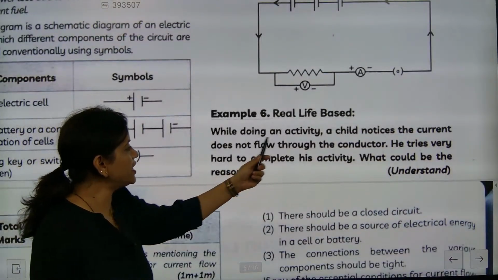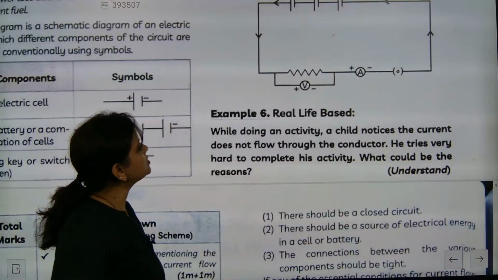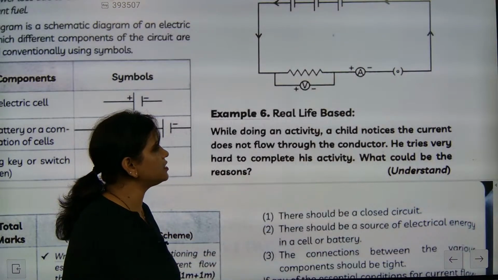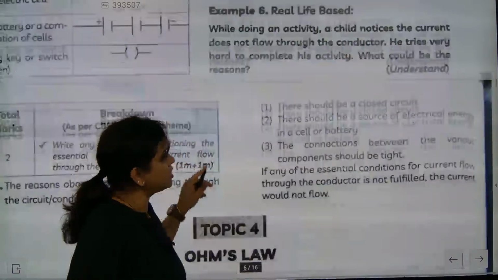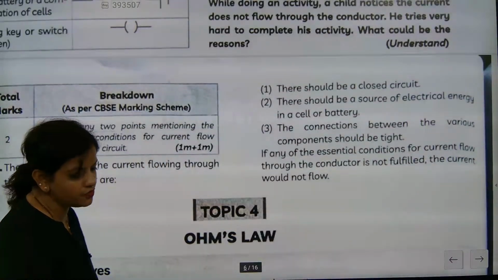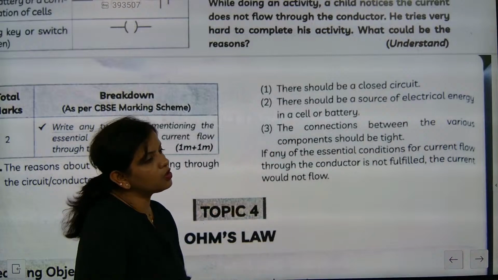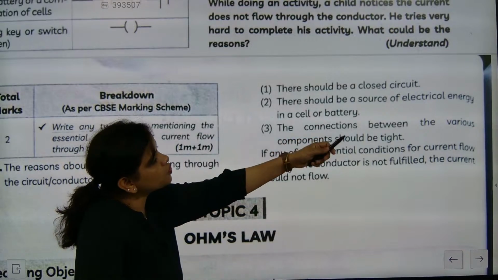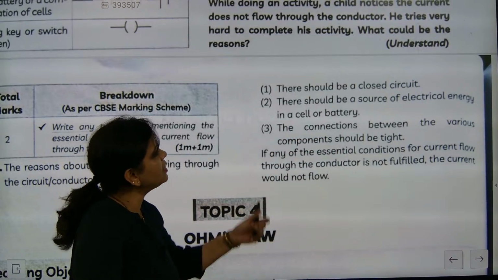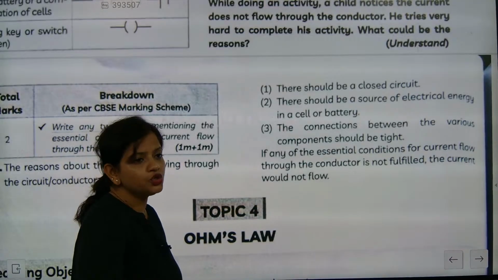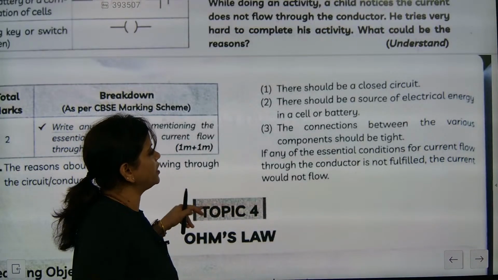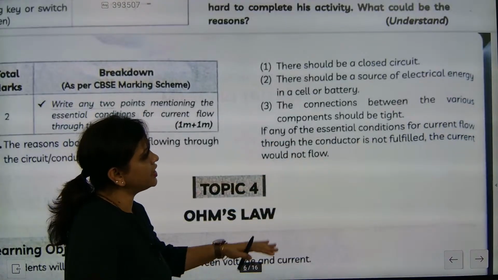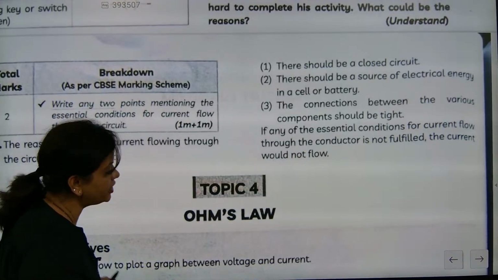Real life based questions. While doing an activity, a child notices the current does not flow through the conductor. He tries very hard to complete this activity. What could be the reason? Like this type of questions we must check one time. There should be a closed circuit. There should be a source of electrical energy, a battery or a cell. The connection between the various components should be tight. It should not be loose, otherwise current will not flow. If any of these essential conditions is not there, the current will not flow in the circuit.